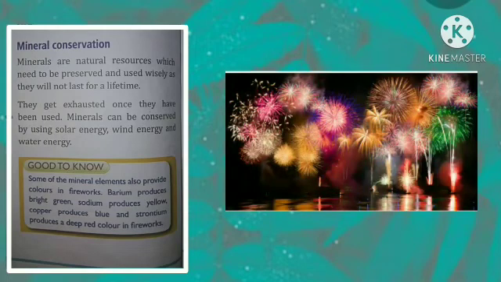Okay, so one short one has been given here. Some of the mineral elements also provide colors in fireworks. When you burst a cracker, you can see different types of colored smoke coming out, right? So why does it occur? Because there are some minerals present in them. Like barium produces bright green, sodium produces yellow, copper produces blue and strontium produces a deep red color in fireworks. Okay, so that is the reason why when you burst a cracker you can see different colors.